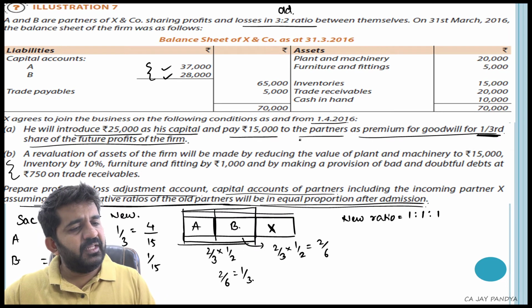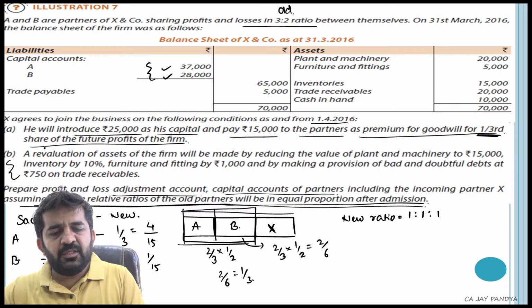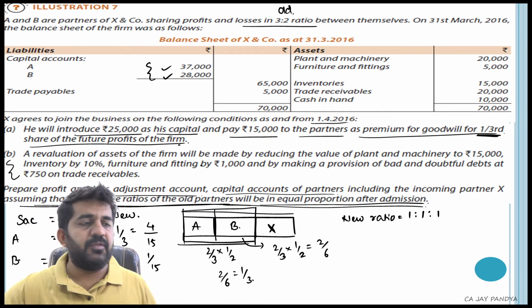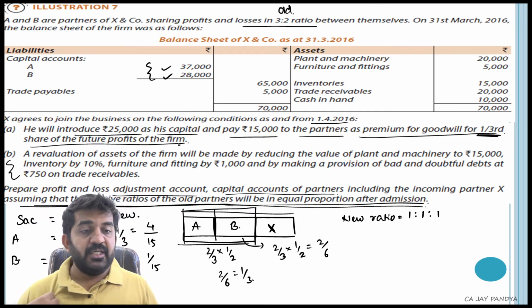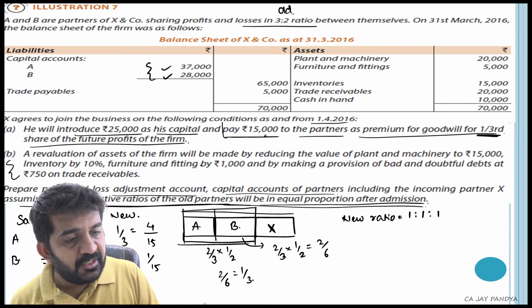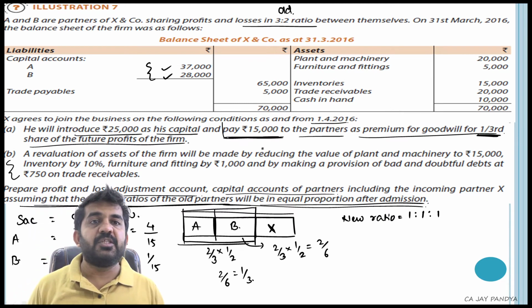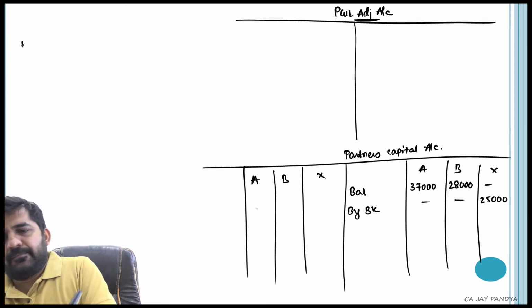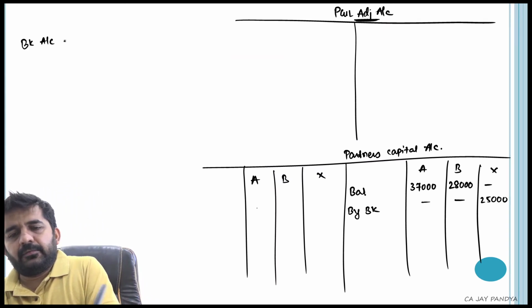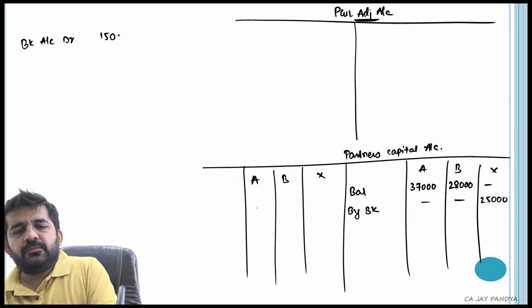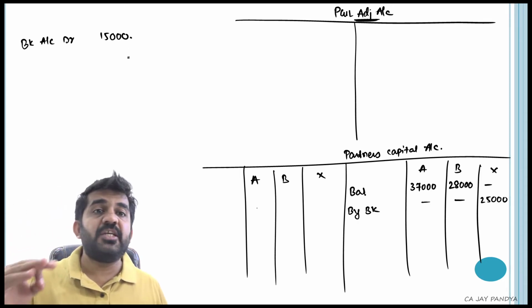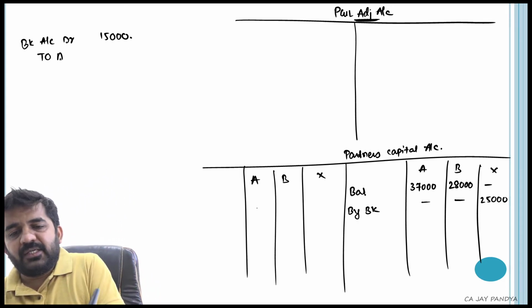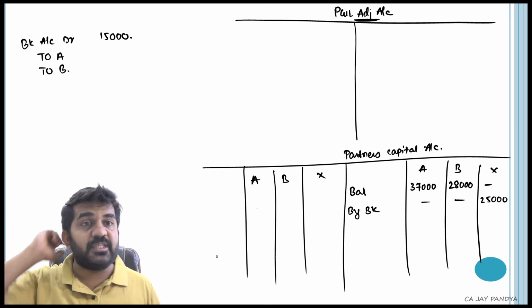And pay 15,000 to the partners as premium for goodwill for 1/3 share of future profit of the firm. So he is bringing, now it is written, he is paying rupees 50,000. So first bank account will be debited. Debit 15,000. This will be shared by old partners A and B. In which ratio? Sacrifice ratio.